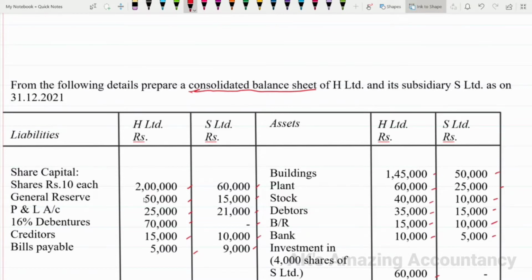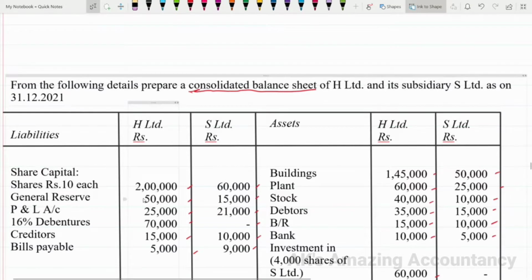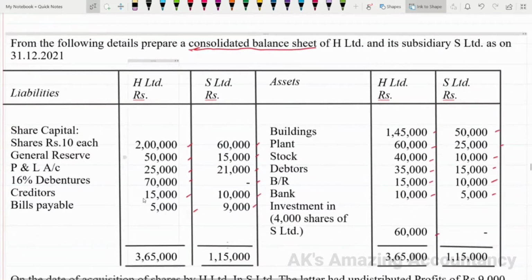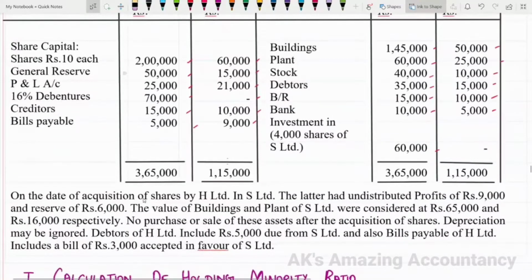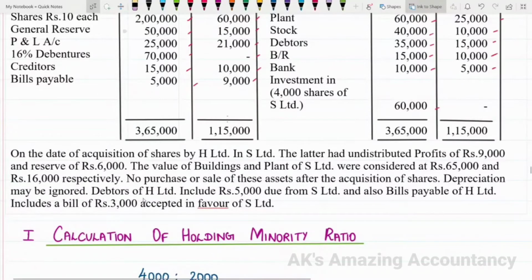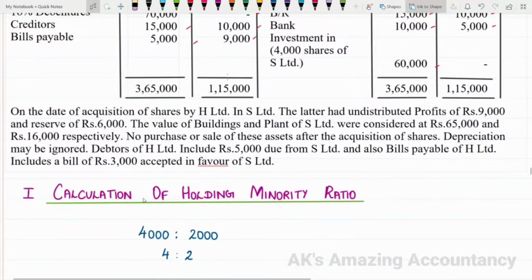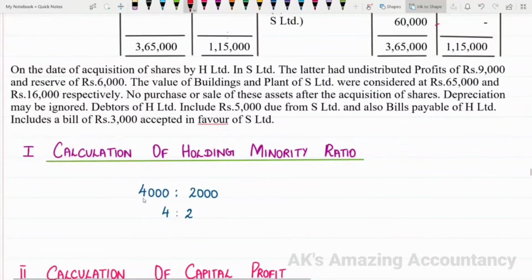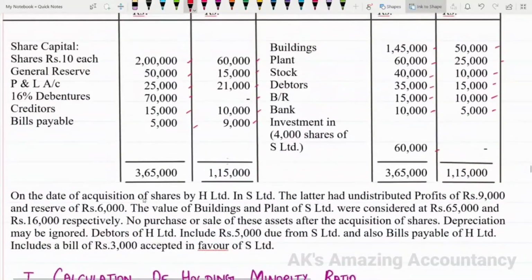In my previous video, I worked out a problem involving mutual obligation. But in this problem, in addition to mutual obligation, we have revaluation of assets also. So let us see how to work out the problem and how to arrive at the solution. Let us do everything step by step as usual. The first step is calculation of holding minority ratio. So let us find out how much is the holding minority ratio here.